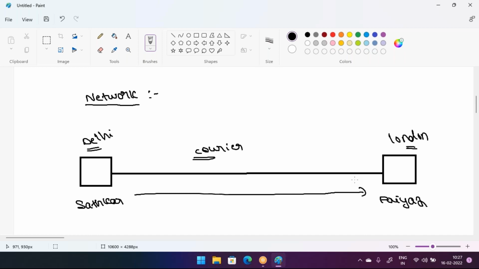Yes, between the devices here. Okay, that is called networking. So what does the network mean here? Please note down this point.